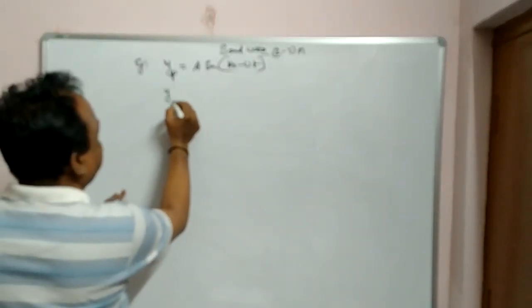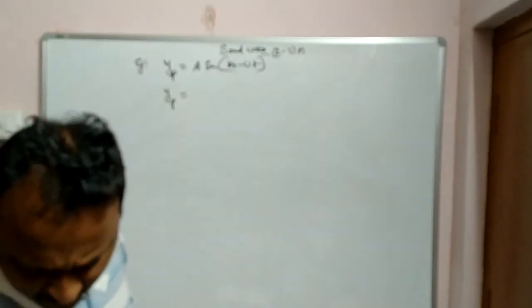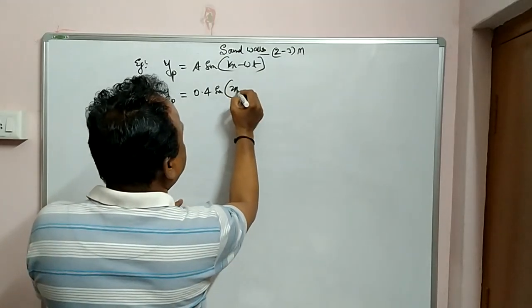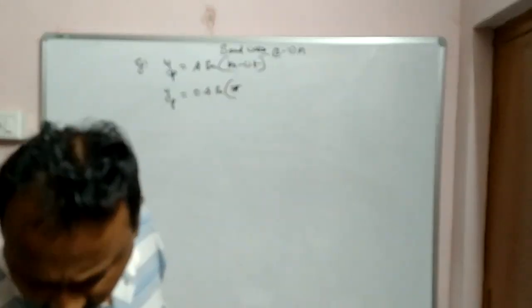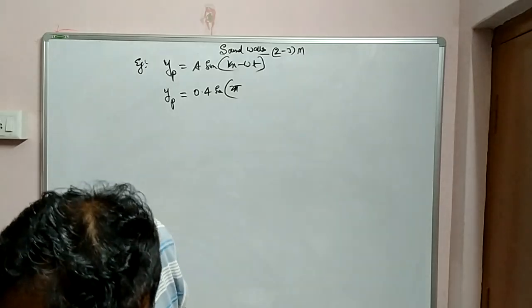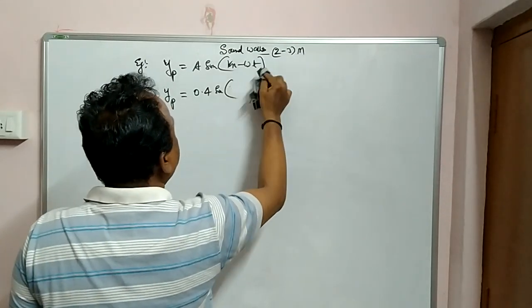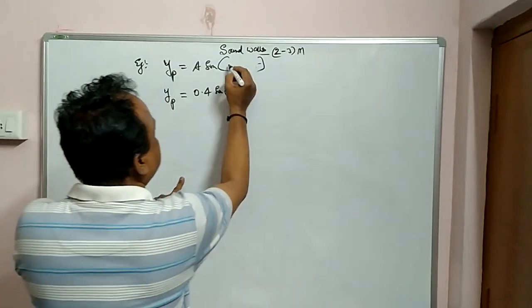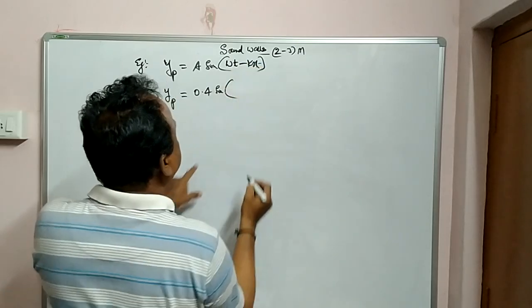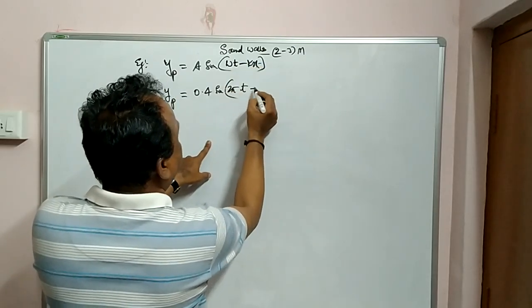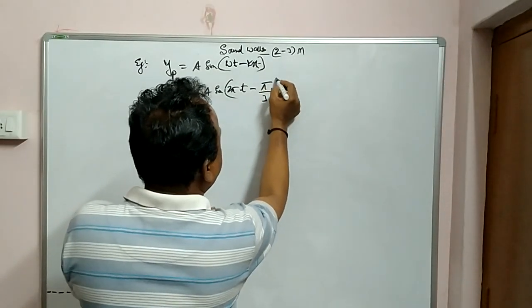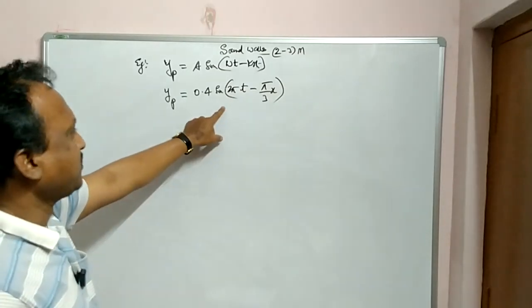I'll give some example, standard values. Displacement is given by, for example, 0.4 sin 2 pi, okay, what is that value? Pi by 3 x. Minus, I'll change this one otherwise. Because as I told you, you can write in different form, either kx minus omega t or omega t minus kx. So here 2 pi t minus pi by 3 x. Just look once. I have given some numerical here for you.